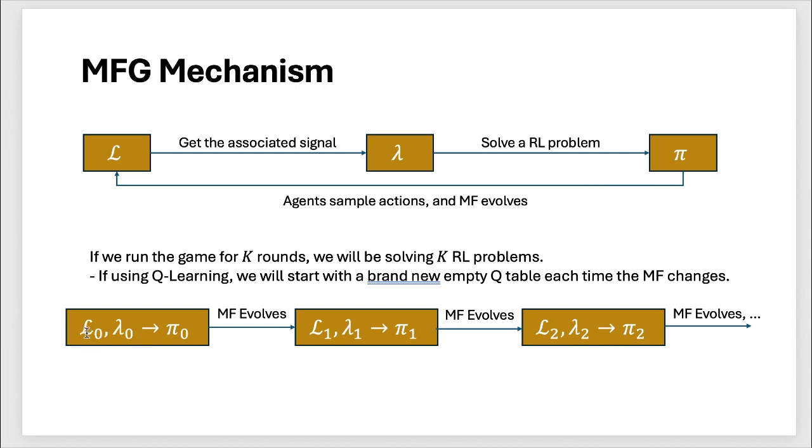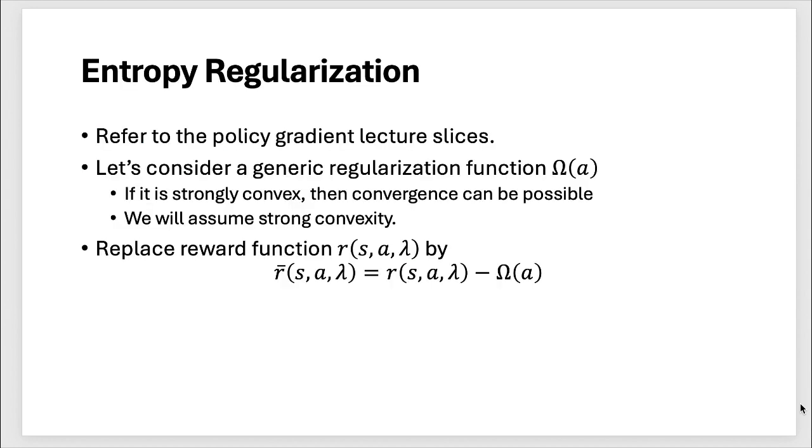So let's say the mean field changes for sure at every round. In the beginning, we have L0, and associated with it is lambda 0, we get a pi 0. Then the mean field evolves, and we solve L1, lambda 1 to get pi 1. Then it evolves again into L2 and lambda 2. We solve it for pi 2, and we just keep going on. So each brown box here represents a new reinforcement learning problem.